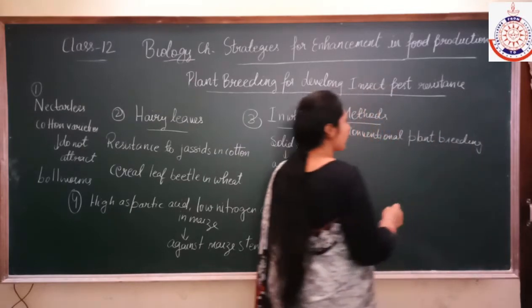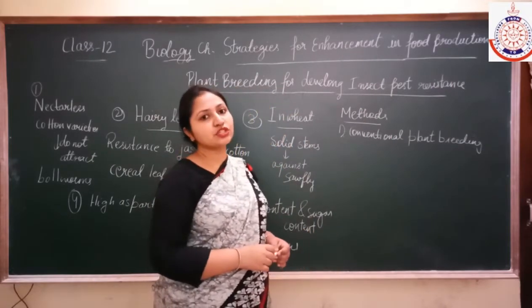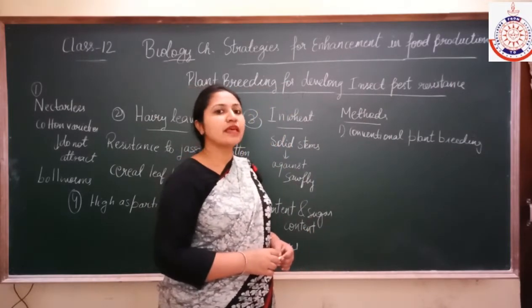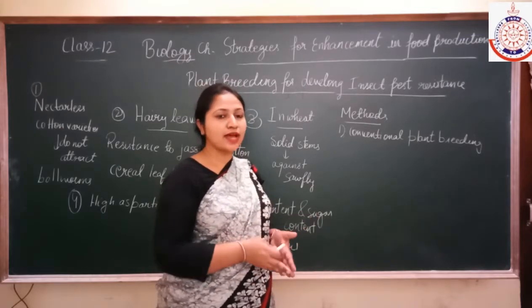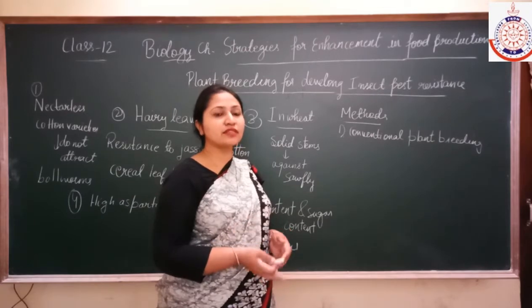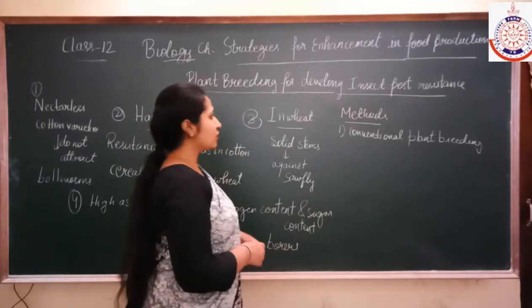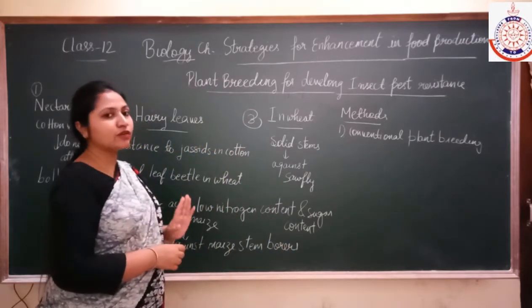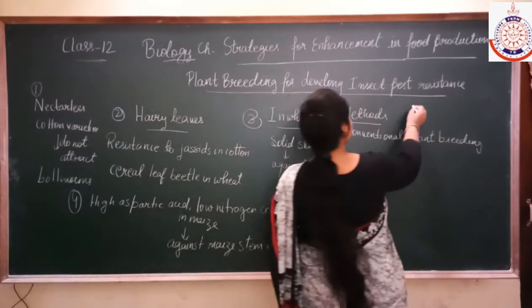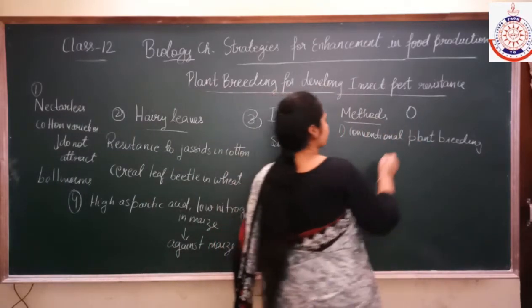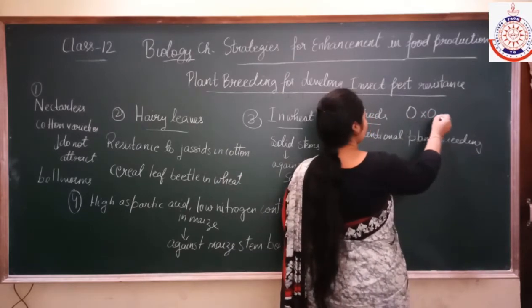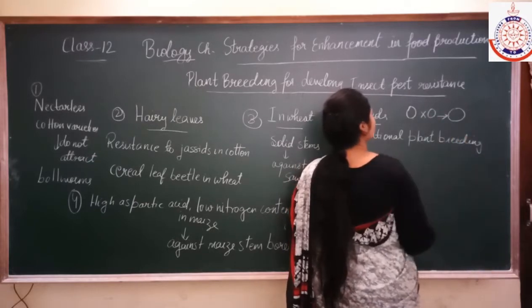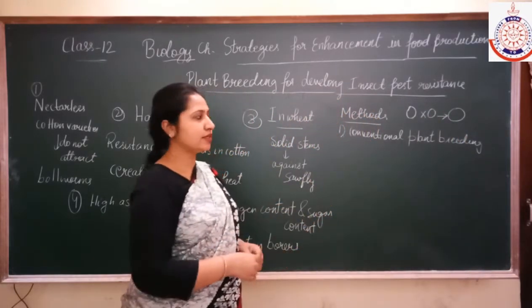We discussed germplasm collection, then selection of superior parents having the desired character, then cross hybridization, then selection of the superior progeny, and then testing and release. So in conventional plant breeding, the plant having these characters is selected along with a plant which does not have that character, and after cross hybridization the plant produced has both characters.